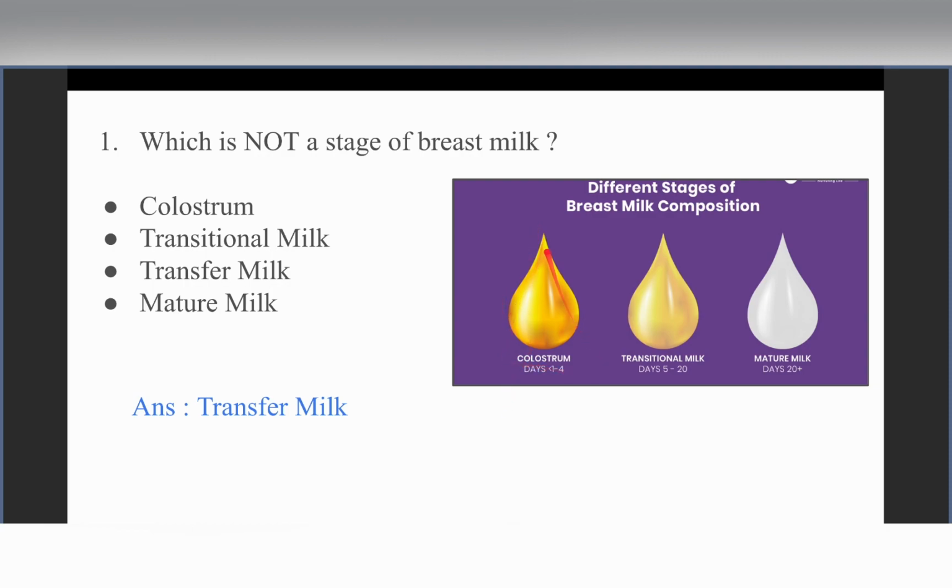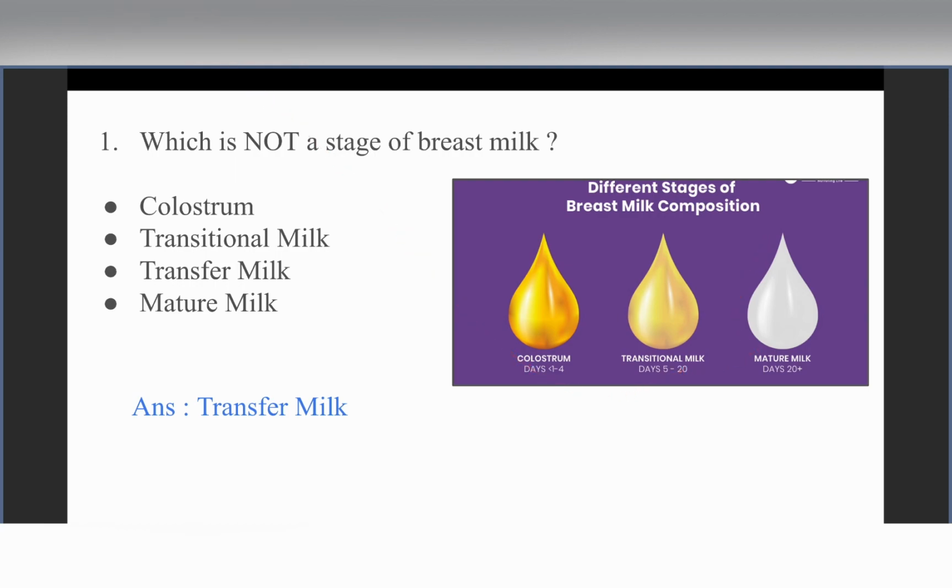Colostrum occurs for the first few days, that is from 1 to 4 days. Then we have a phase called transitional milk, which exists from between 5 to 14 to 20 days, and after 20 days we get the mature milk phase.